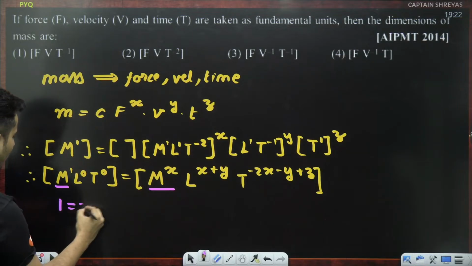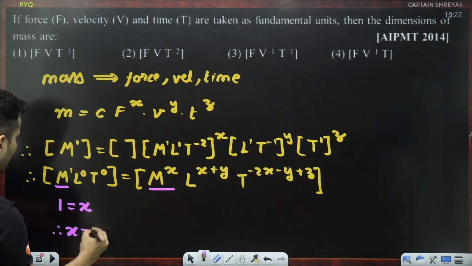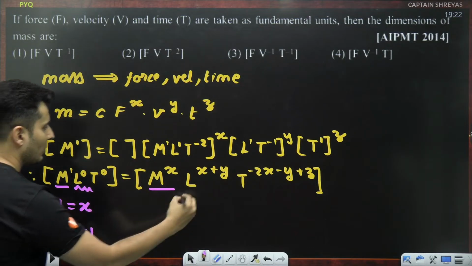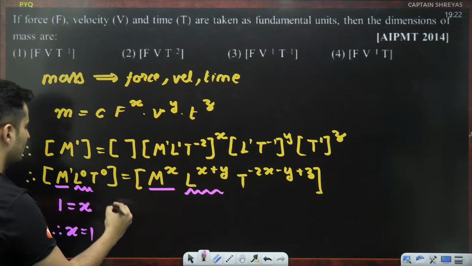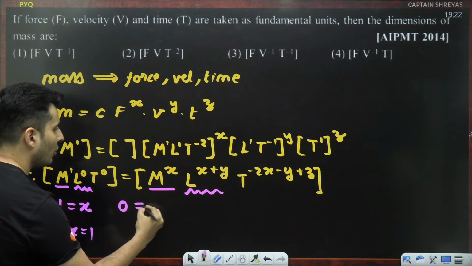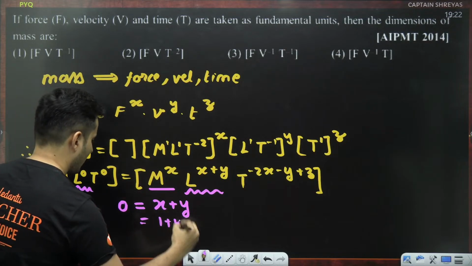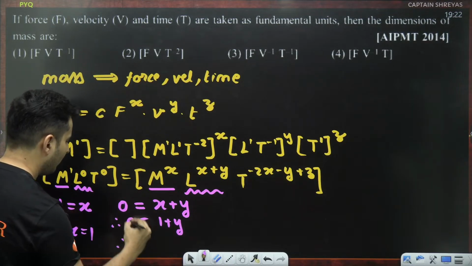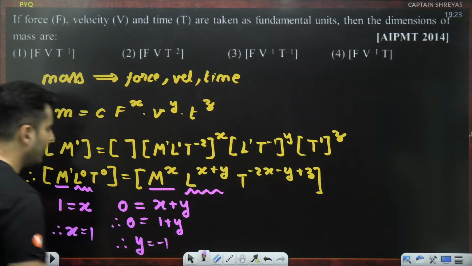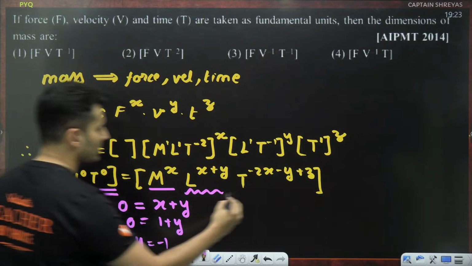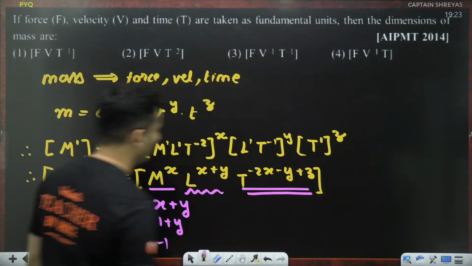Here and here, if you compare, it's the easiest. So 1 is equal to x, therefore x is equal to 1. The next easy thing to do is L raised to 0, I believe. That will be the easiest one. So 0 will be x plus y, but x is 1. So therefore, y is equal to negative 1.